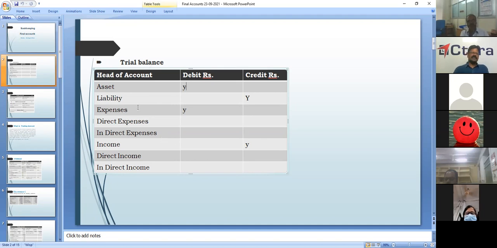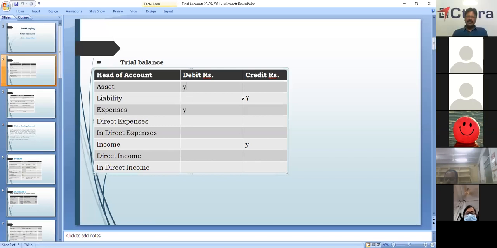Assets, you have to remember, are a debit entry. By the golden rule, real account: debit what comes in, credit what goes out. So all assets are debited, all liabilities credited, expenses debited, incomes credited. You have to remember this and categorize, and make the entry in the debit or credit accordingly.